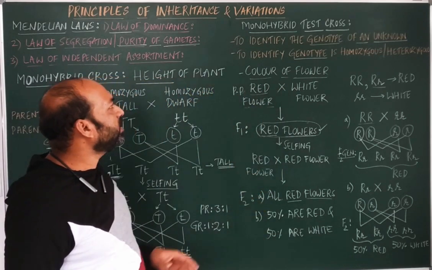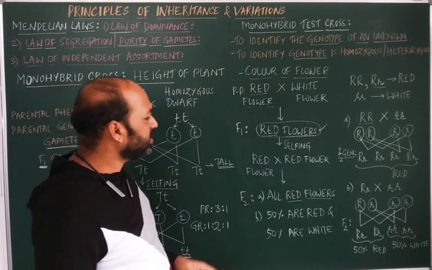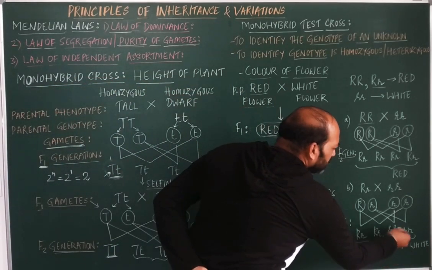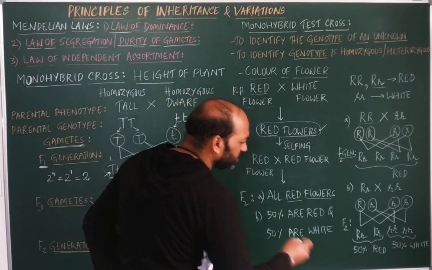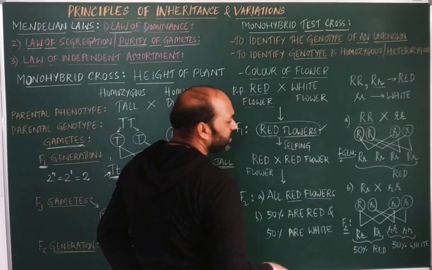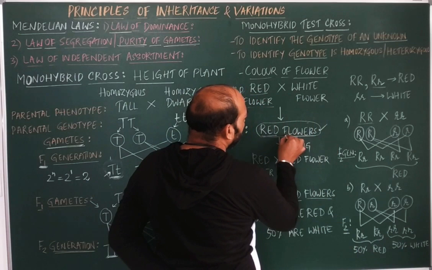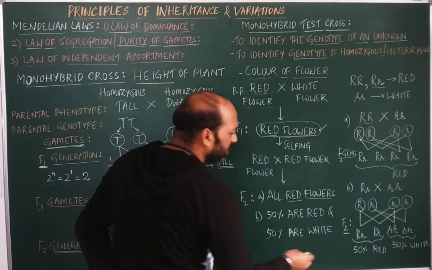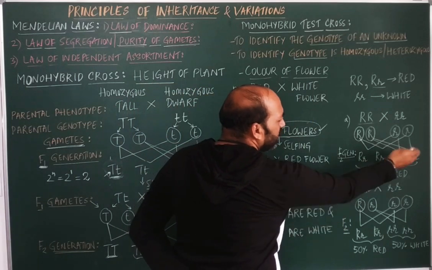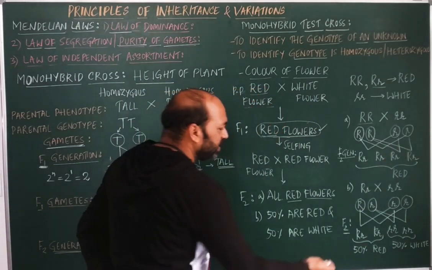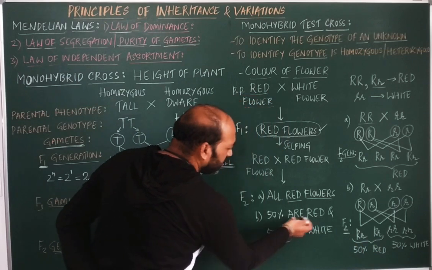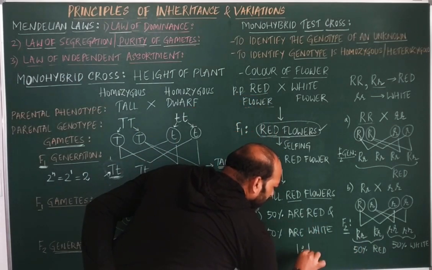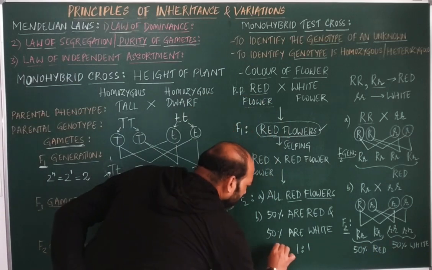Okay, so this is about the monohybrid test cross, and here you can see the phenotypic and genotypic ratios. In the F2 generation, when we have taken the F1 generation crossed with the homozygous recessive parent, in the first case all are red flowers, whereas in the second case 50% are red flowers and 50% are white flowers.